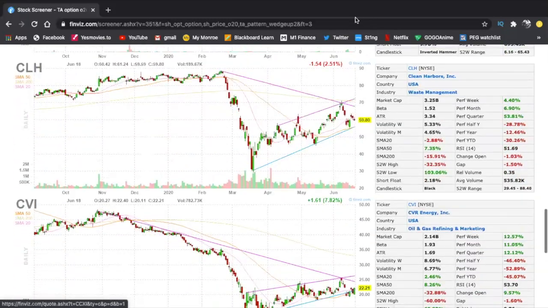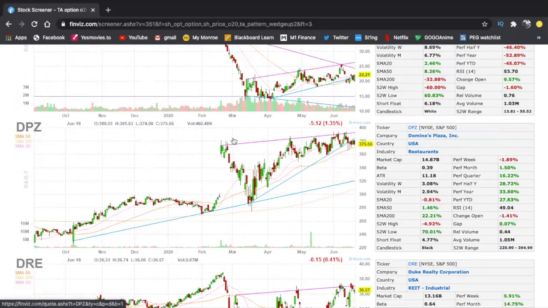Okay, so something like that. All right, something like this, DPZ. So Domino's Pizza is kind of below the downtrend, and if it falls below this support it created, it could easily crash to the 360 area. So this is one I would very much keep an eye on. It is below the downtrend, so it's very likely that we might see a nice sell off here. Keep a close eye on it. It doesn't necessarily mean that it will do it. The day that you see it's about to break below the supports, you try to take a position on puts and you play off of it.